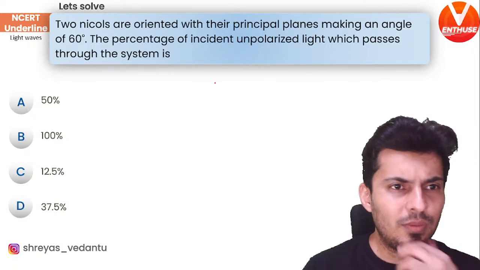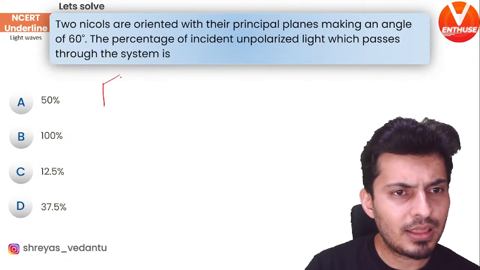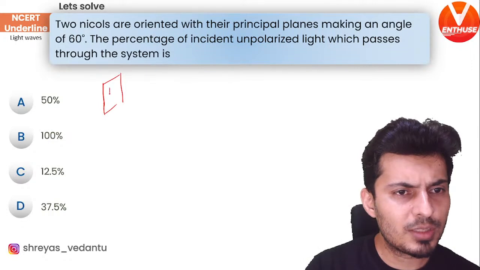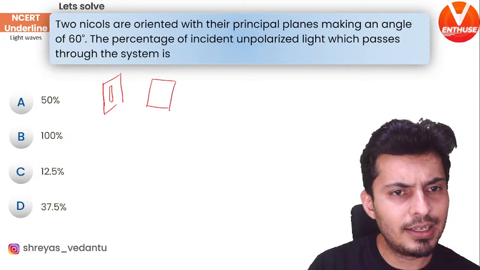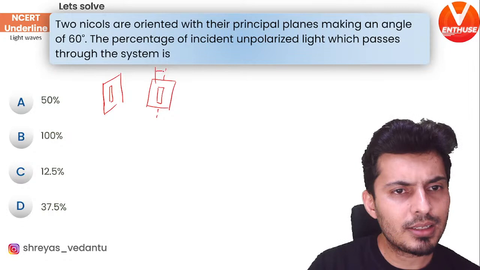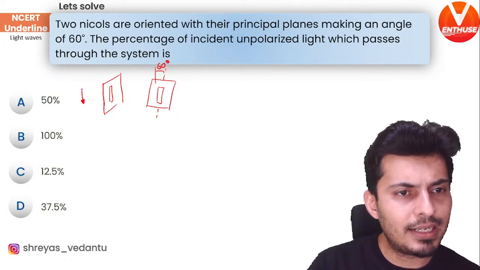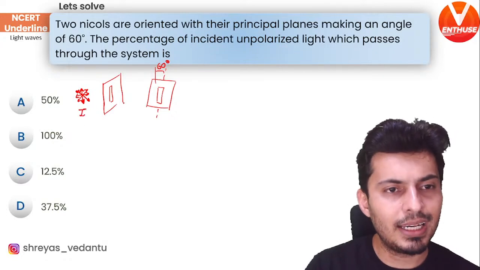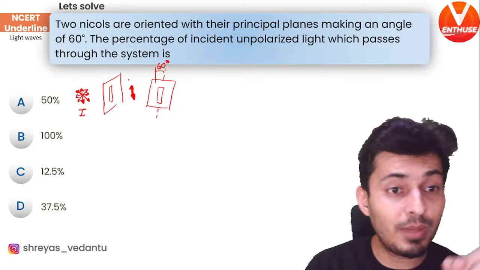Yes, so let's see how we can do this. Two Polaroids are at 60 degrees with respect to each other. The first Polaroid is like this, and the next Polaroid is at 60 degrees with respect to it. When unpolarized light with some intensity, let's say I, falls on it, the intensity straight away reduces to half and it becomes polarized.